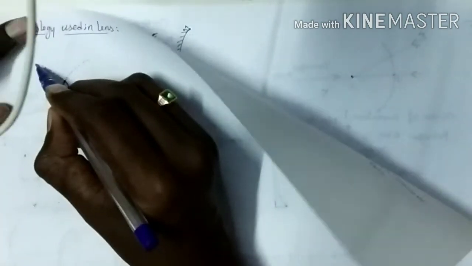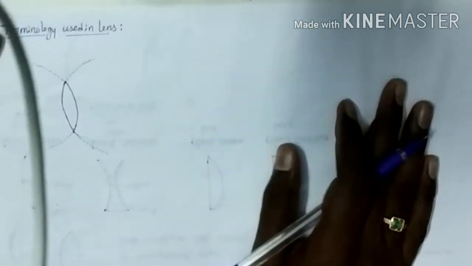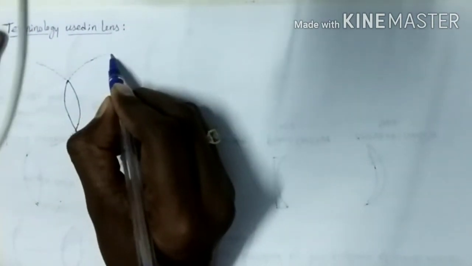Observe here carefully. When I extend these two curved surfaces, I get two spheres.